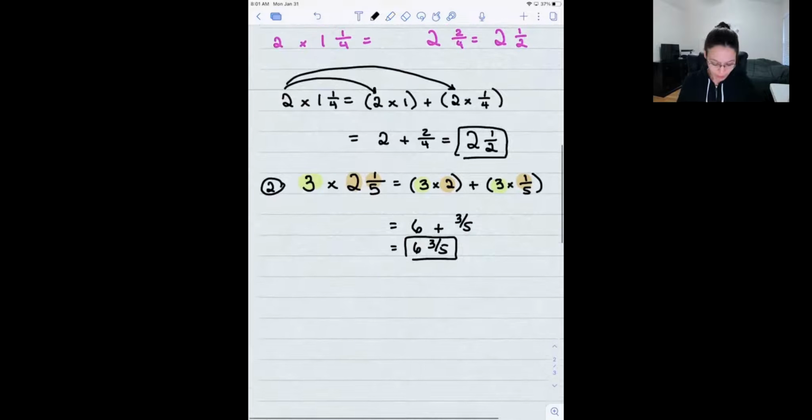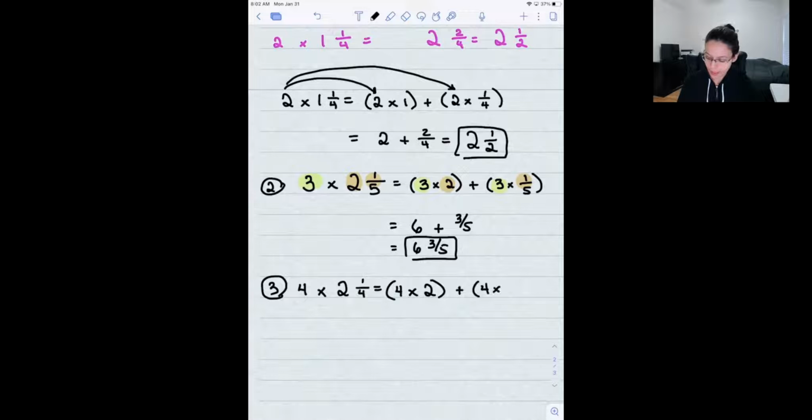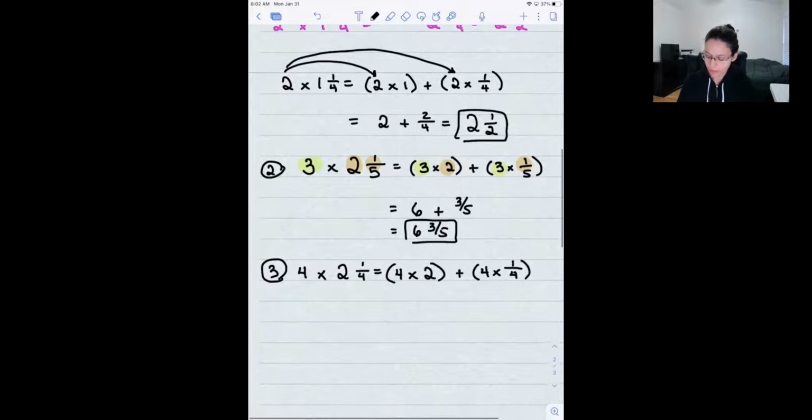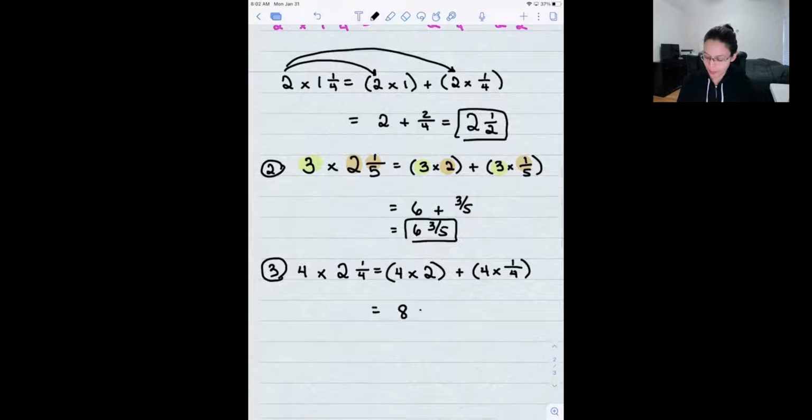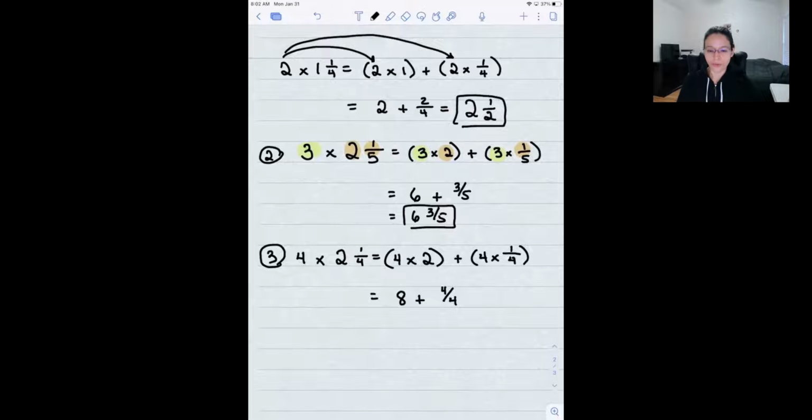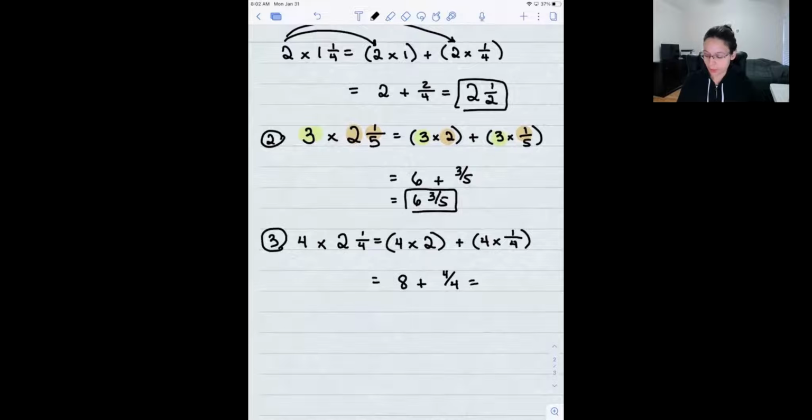Okay. All right, now we have another example that's a little bit harder, because now the result will be a little bit different. It's something that you've seen in class as well. We're going to do this the same way, 4 times 2. And then I also want to multiply the 4 by the fraction. Okay, so this is 8 plus 4/4. 4/4 is 1, right? I don't want to leave that as 4/4 because that is 1. All right, so this is 8 plus 1, and that is 9.